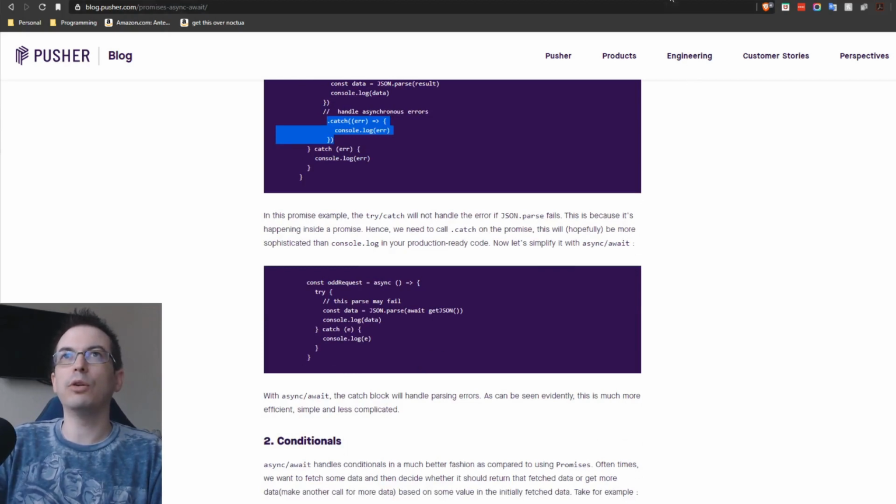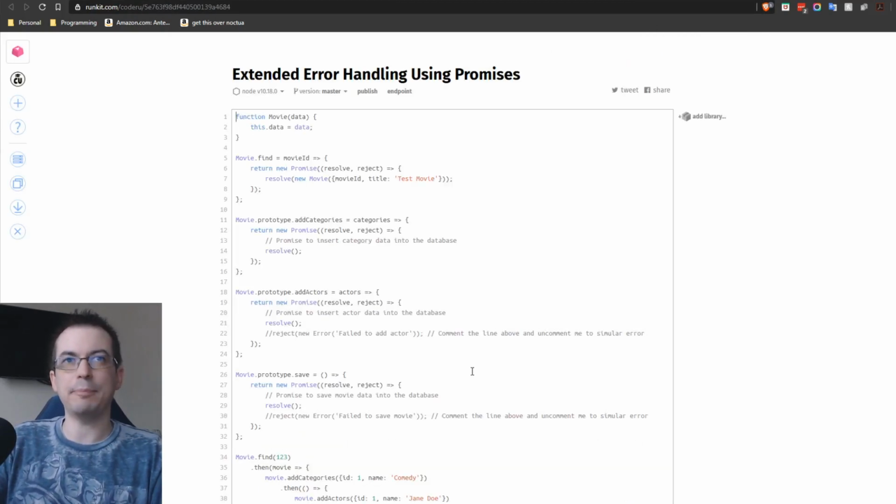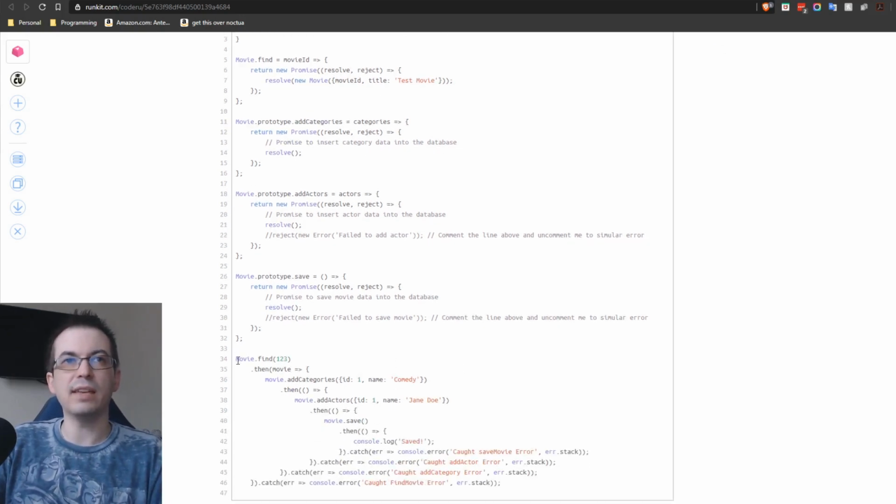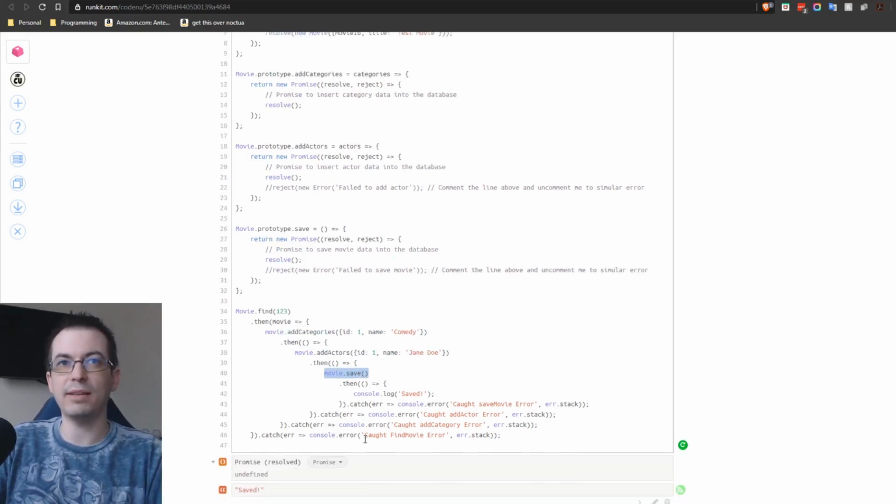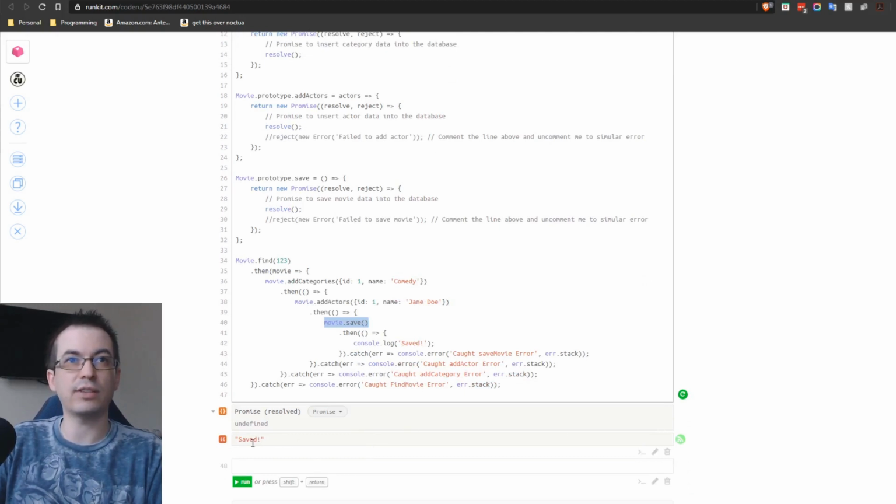Let's jump over to a more extended example that I've written here. In this example, we're going to do a database interaction. I'm mocking that database interaction here in code. What I'm going to say is I want to find a movie, then I want to take that movie and add some categories to it. Then after the categories are added, I want to add some actors. After the actors are added, I want to save it. And once that's done, let's get a message out saying that we saved. And as you can see here, that's exactly what happened.